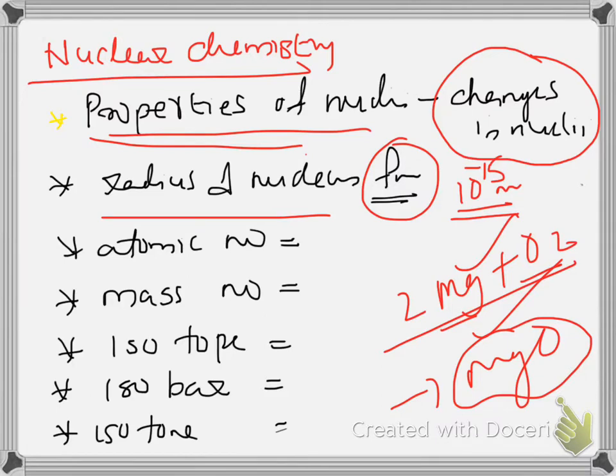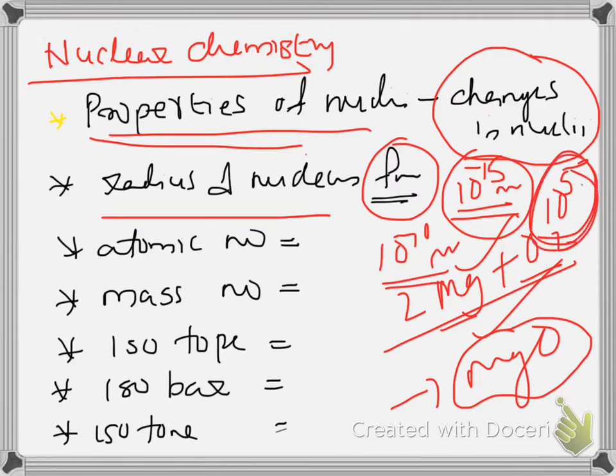But the size of an atom is around 10 raised to minus 10 meter, an angstrom. So the nucleus is 10 raised to 5 times smaller than the atom, or the atom is 10 raised to 5 times, that is 100,000 times, bigger than the nucleus.